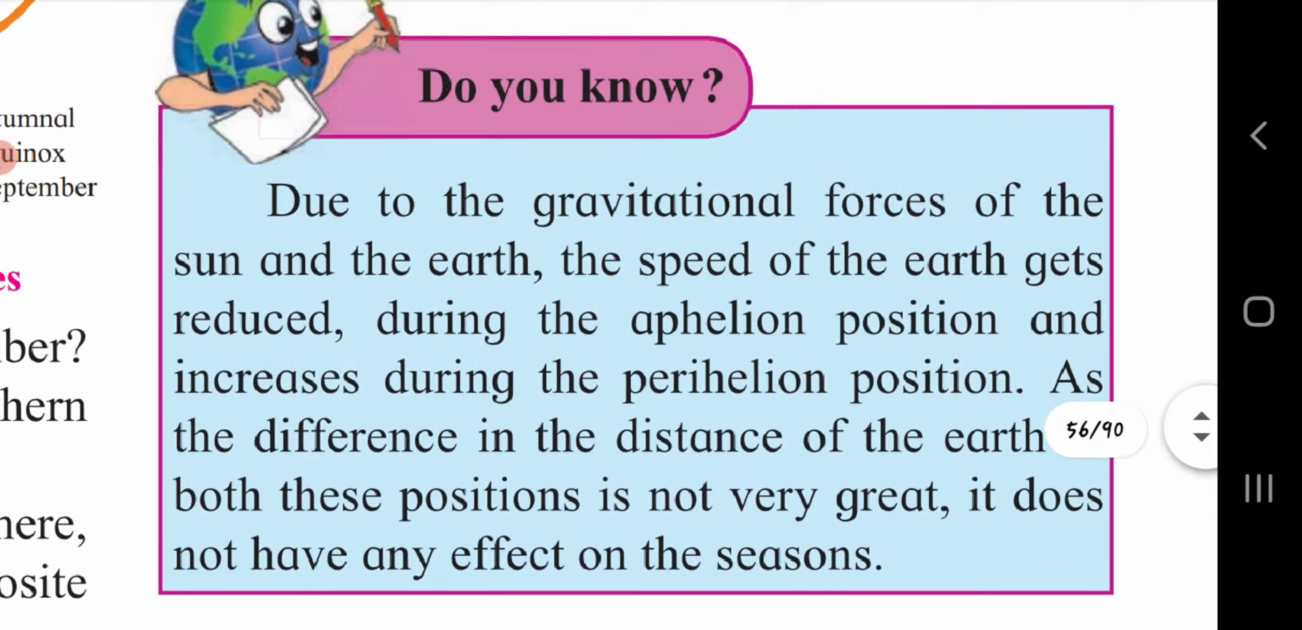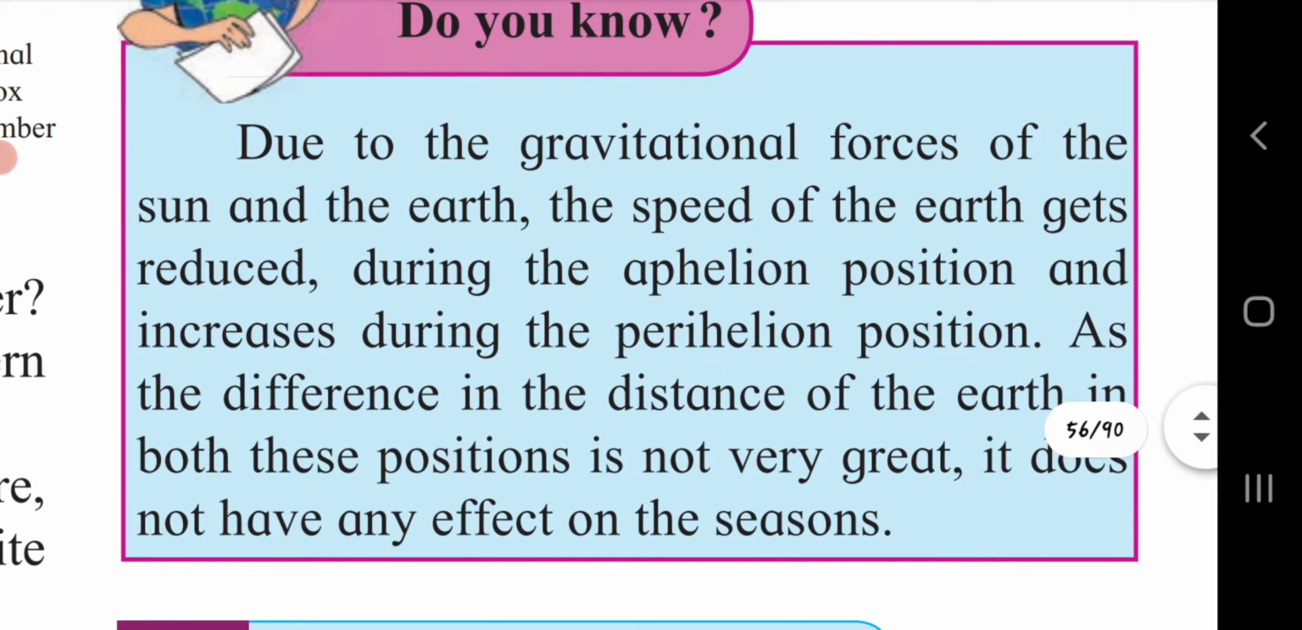Do you know, due to gravitational forces of the sun and the earth, the speed of the earth gets reduced during the aphelion position and increases during the perihelion position, as the difference in the distance of the earth in both these positions is not very great. It does not have any effect on the sun.